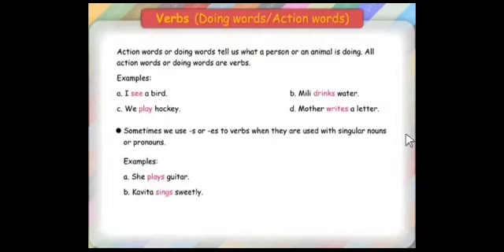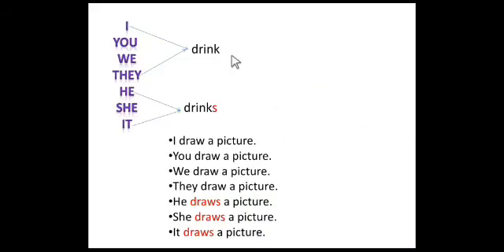Let me switch on the next slide. Here I will show you. In the simple present tense, dear students, it is very, very important. When we are going to frame a sentence, we must always know the rules here. I, you, we, they, he, she, it. These are the pronouns.